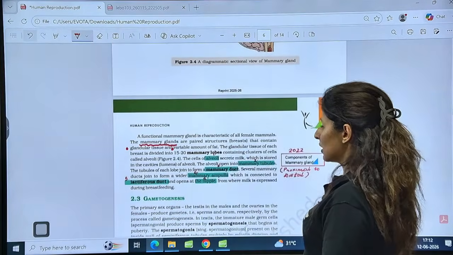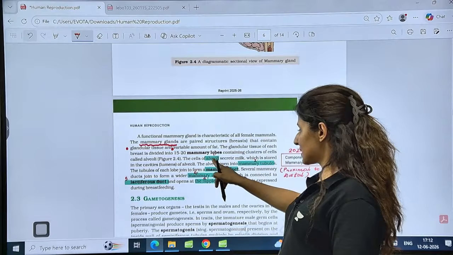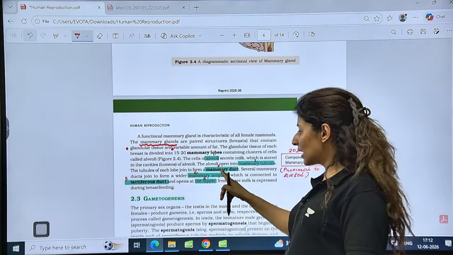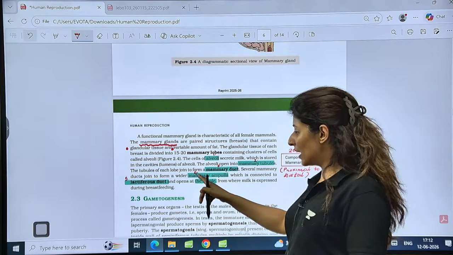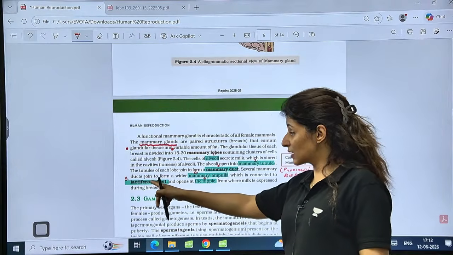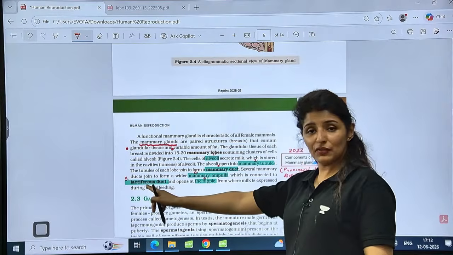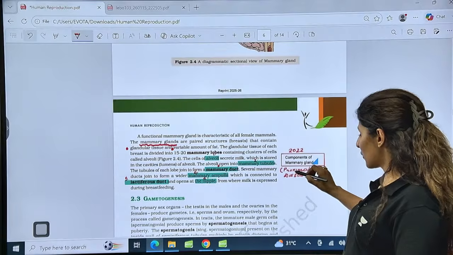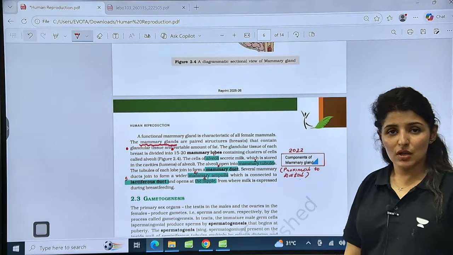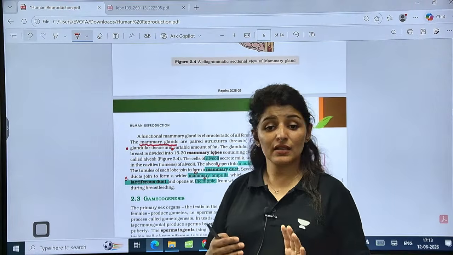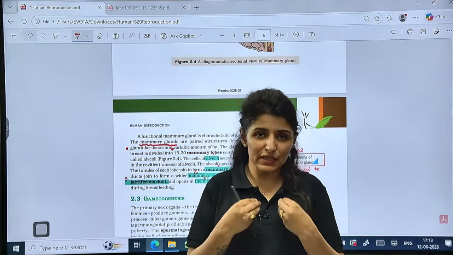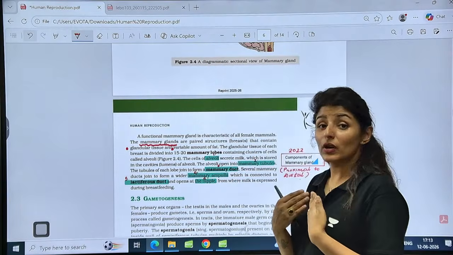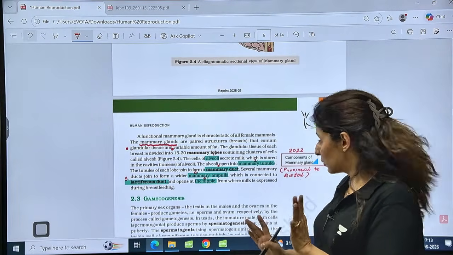Here, mammary lobes contain alveoli and secrete milk. So from alveoli, milk goes into the mammary tubules, then into the mammary ducts, then into the mammary ampulla where it is stored, and finally when it has to be released, it moves out through lactiferous ducts and opens at the nipple. So this is how it is asked, from proximal to distal. This was in 2022. The same pattern can be followed in asking some other questions also. Just remember, proximal means near, distal means far. So proximal is more towards your body, distal means away from your body. Can you do such questions?